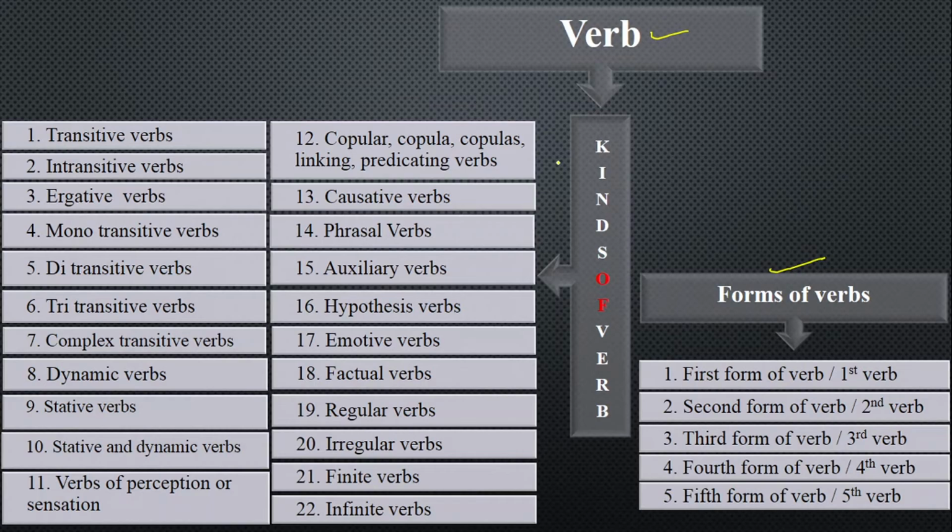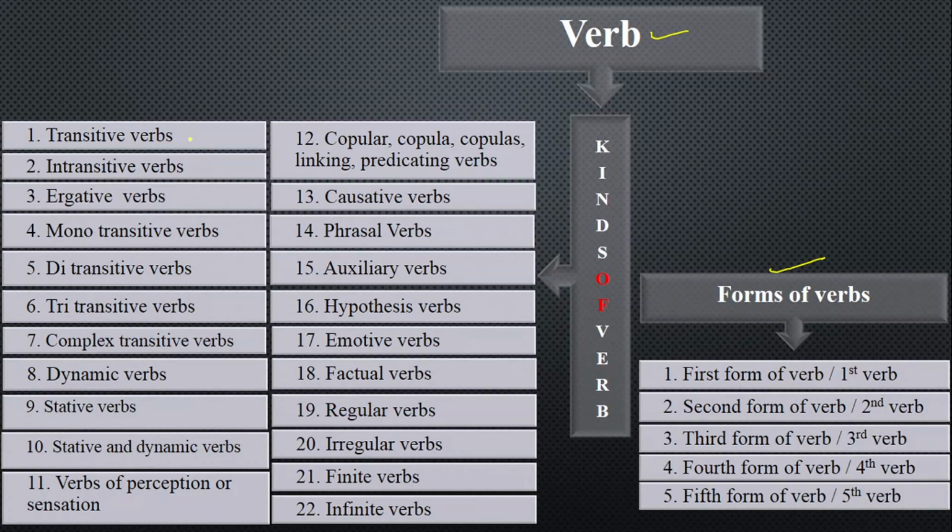Verb has a huge chain of kinds, 1 to 22. So whatever I know, I have noticed them and I'm teaching them. For further, I will upload some more videos about it as much as I study and find more. But for the time being, I could see some 22 kinds of verb, which will be enough for the students to understand verb. And we will be talking about them, which are as follows.